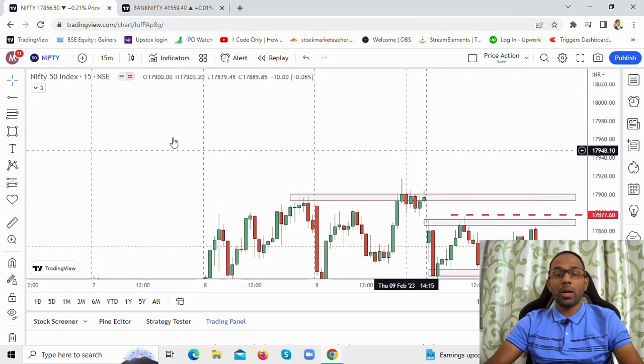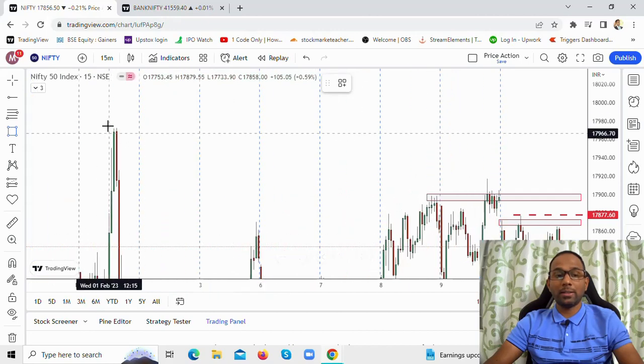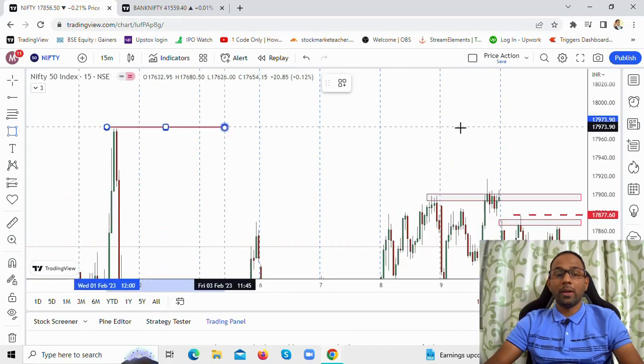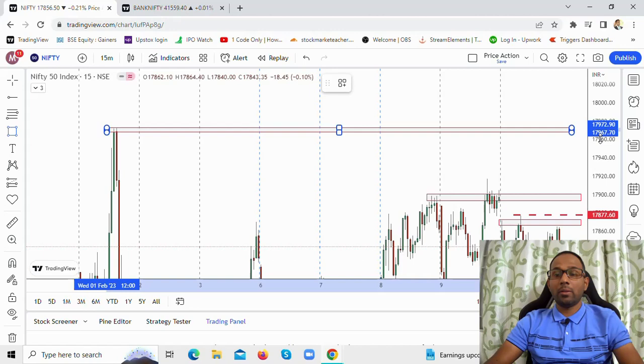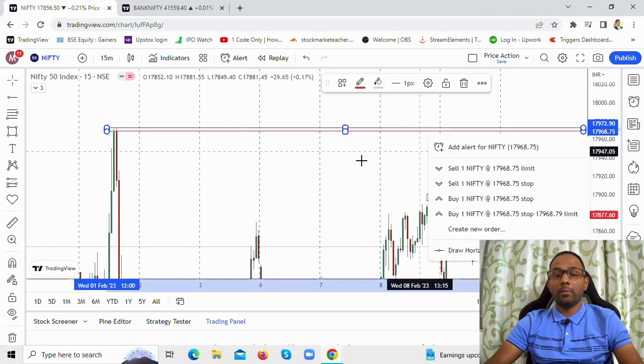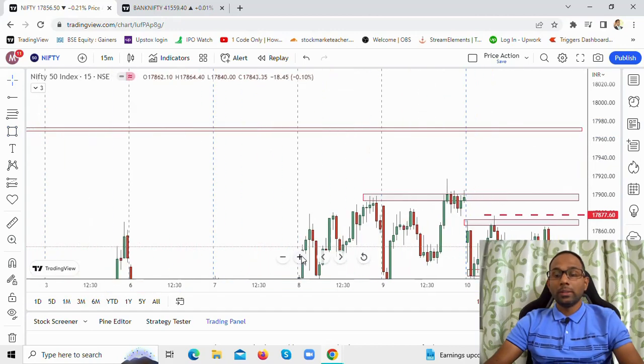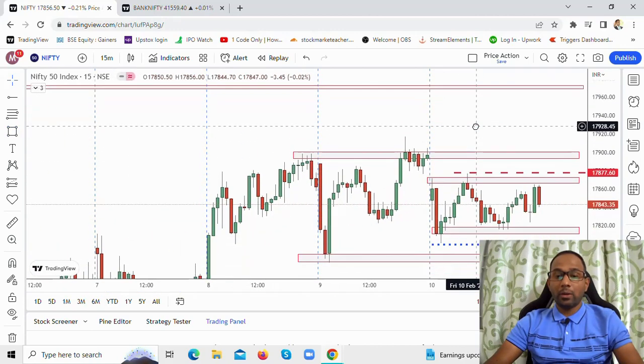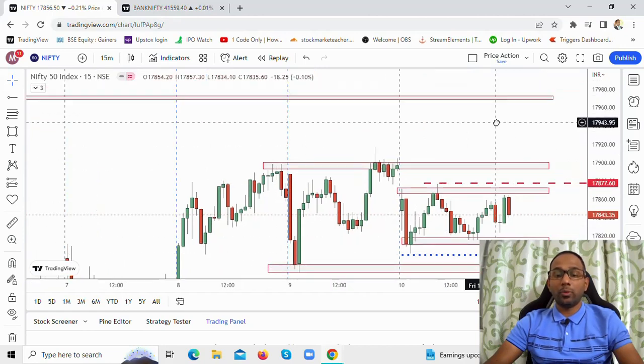Where we could see a move higher, there's a huge resistance, which you already know is still intact. This resistance is still intact here, where we could see supply coming in around the 17,970 to 18,000 level. So there's another hurdle here. We never know whether this hurdle will be taken out. The market will decide, and you will come to know based on price action.